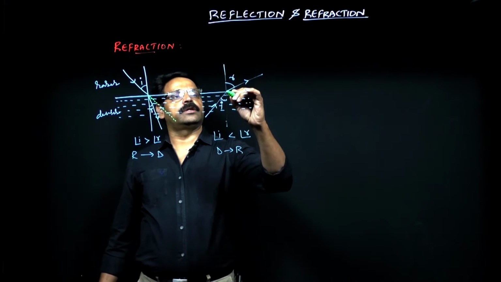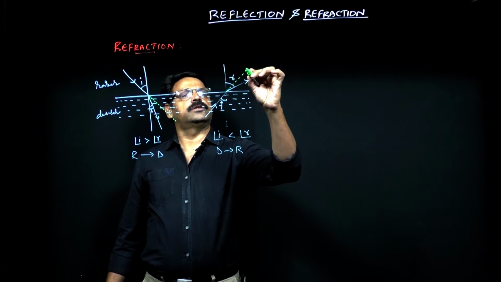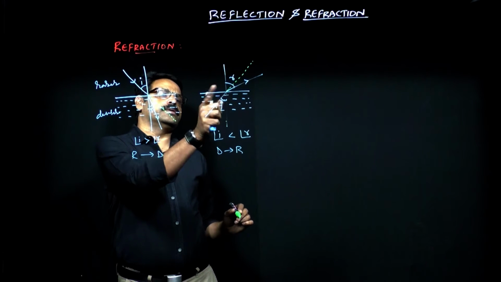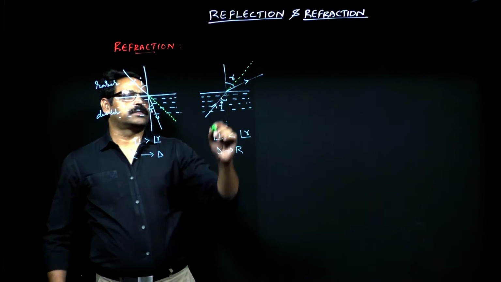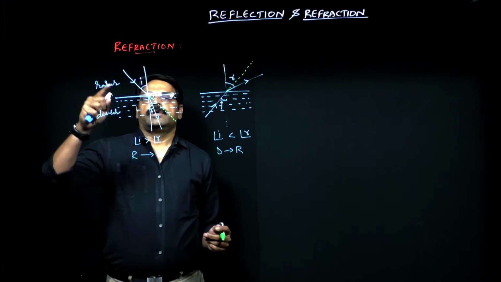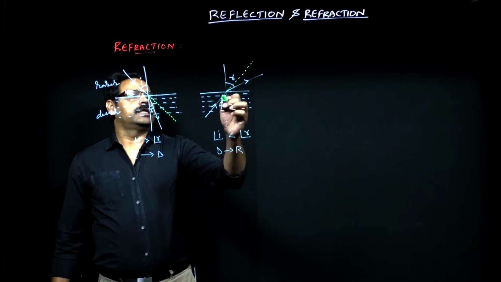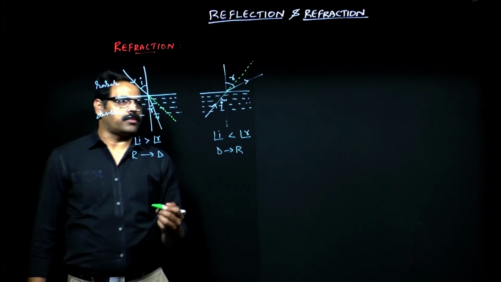Here also the same thing: if there were no variation in the media, it would have gone in this direction, but because of the change in medium it is deviated away from its original path. So in case of rarer to denser, it bends towards the normal, and in case of denser to rarer, it bends away from the normal.